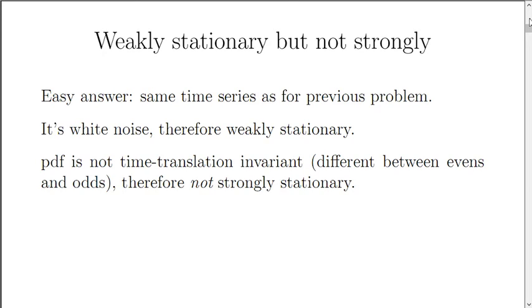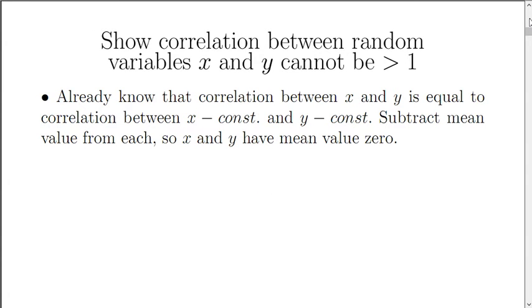Finally, I'm going to take a look at problem number 4. I'm leaving problem number 3 to you. Problem number 3 was to show that the covariance between two quantities doesn't change when you offset either one or both by a constant. So I want to show that the correlation between random variables x and y cannot be greater than 1. It has to be less than or equal to 1.